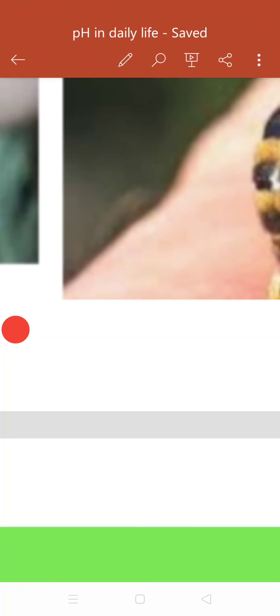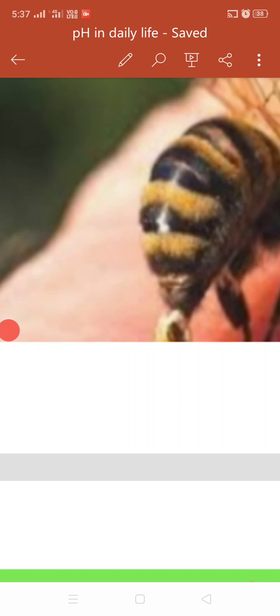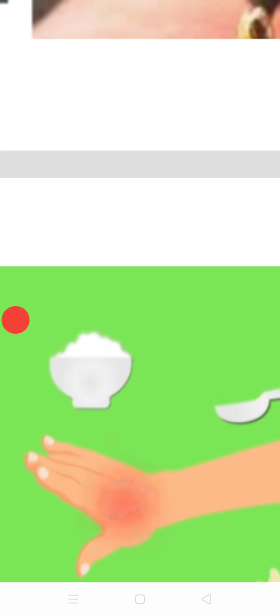It actually secretes formic acid. You need to remember this name of the acid secreted by ants: formic acid. A mild base, here you are observing in a bowl, is again baking soda. Its solution can be rubbed over the affected area and one can get rid of itching.